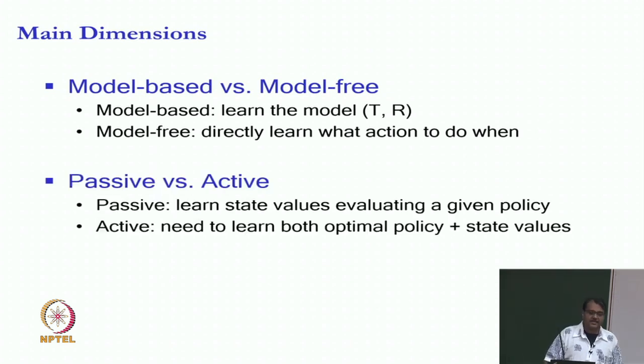There are 2 other dimensions that we will talk about. One is passive versus active. So, passive is learn the state values evaluating a given policy. So, this is like policy evaluation. Active is when we have to learn the optimal policy as well as the state values. You have to learn the optimal policies as well as the model or whatever it is, right. So, that will be called active setting.